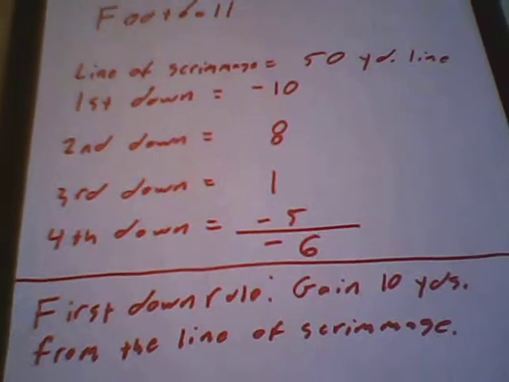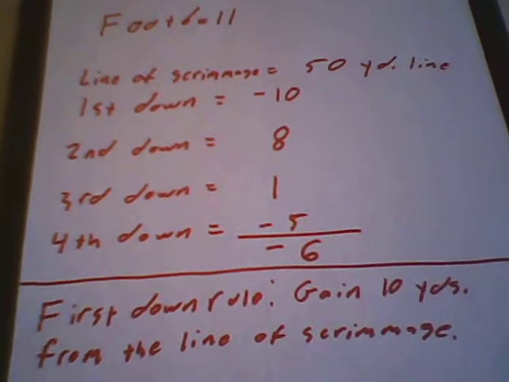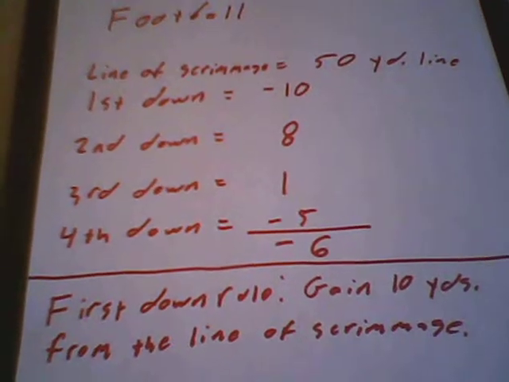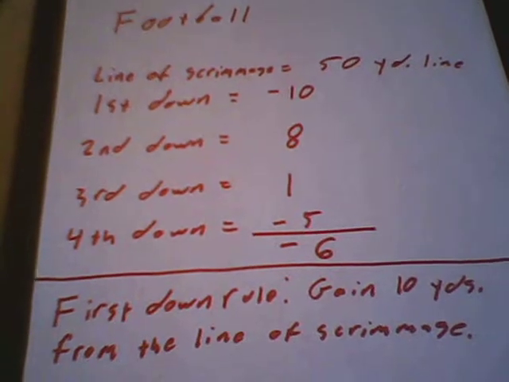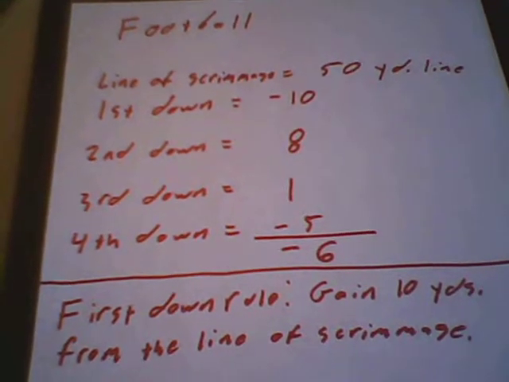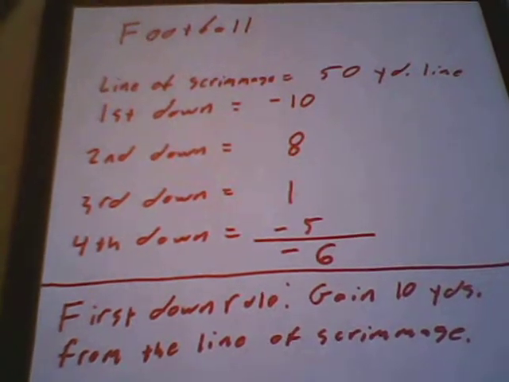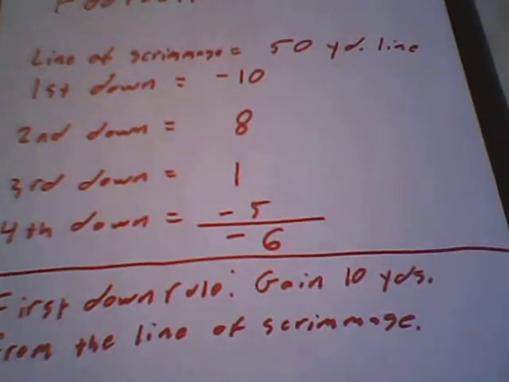First down, they lost 10. Second down, they actually gained 8, my bad. Third down, they gained 1, and on fourth down, they lost 5. So, negative 10 plus 8 is negative 2, plus 1 is negative 1, plus a negative 5 is negative 6. So, they didn't happen to gain the first down. Dang it. I was pulling for you.